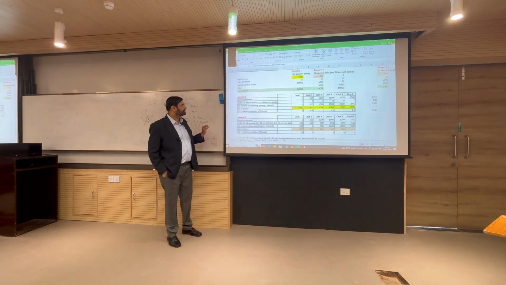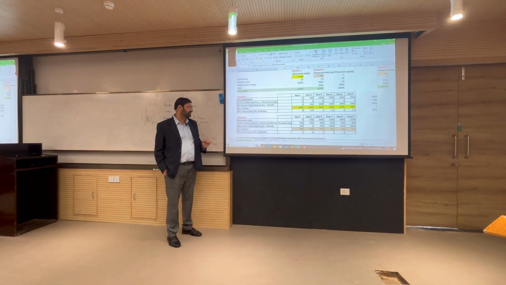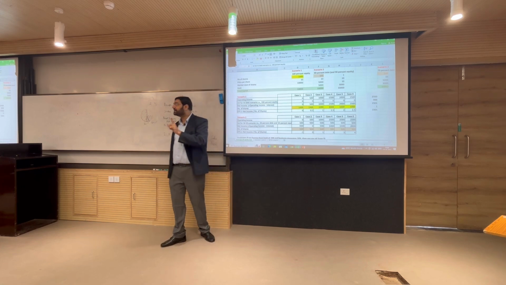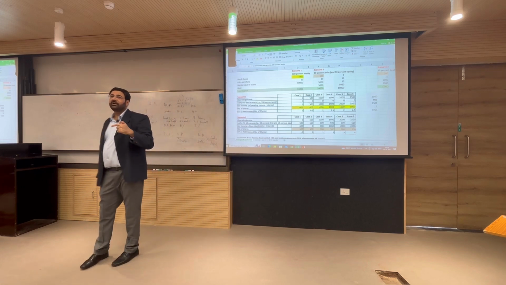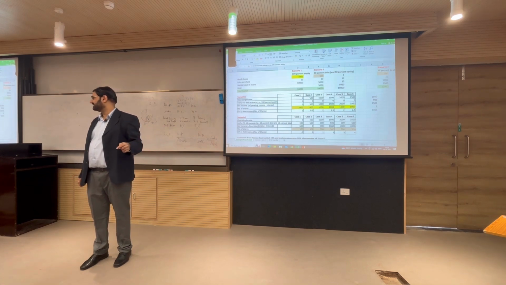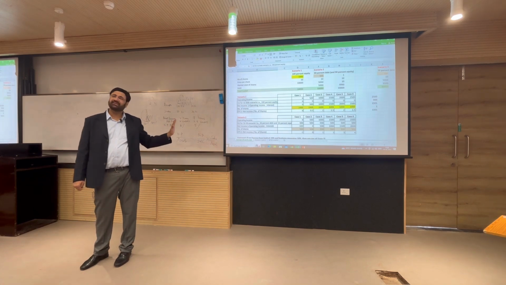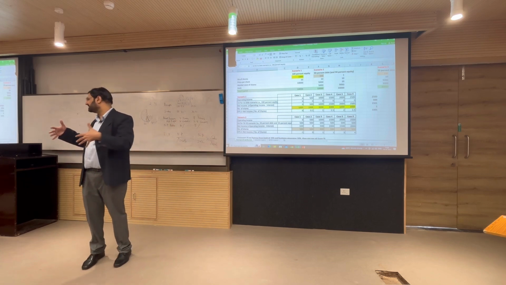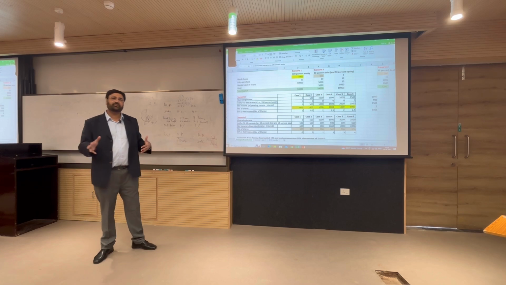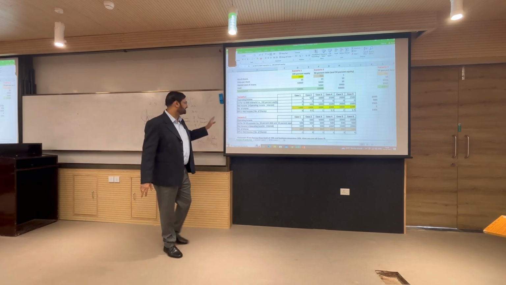In scenario 2, we assumed 50% debt and 50% equity. Operating income remains the same. Operating income does not change because this is EBIT, earnings before interest and taxes, and taxes we have ignored in this discussion, because taxes will have some other impacts, but at least for the initial discussion let us ignore taxes.